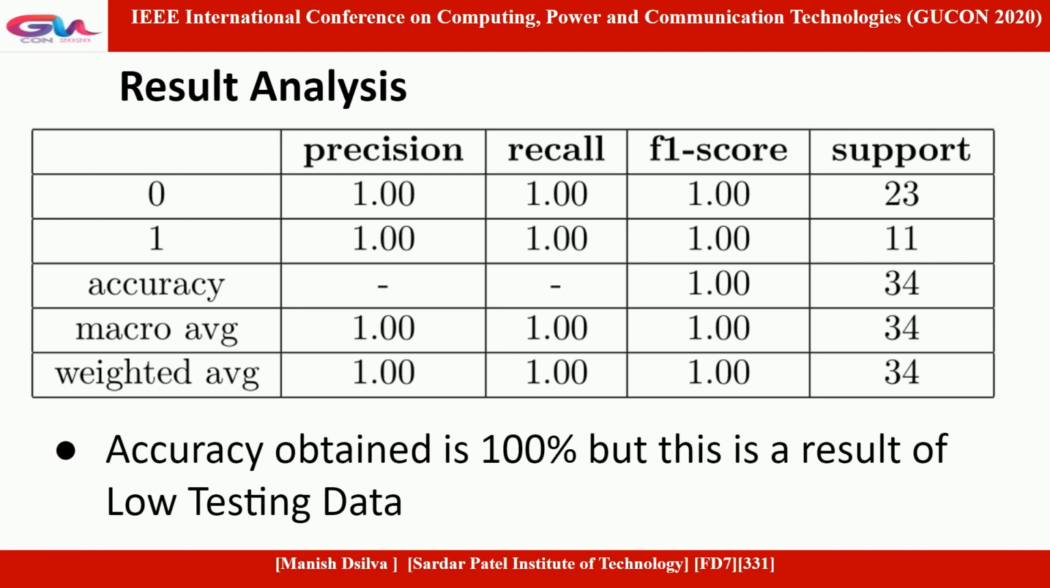Result analysis. This is the classification report of our testing data. As you can see, the accuracy obtained is 100%, but the number of testing examples is very small. After this, real-time testing of the prototype was carried out. We could then conclude that the model could classify between fall and no fall in real time.